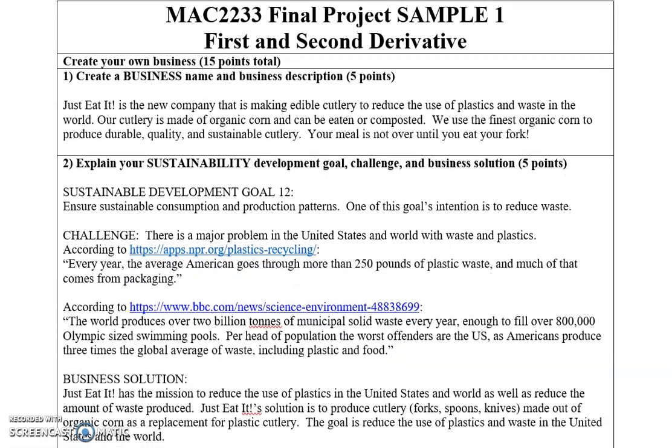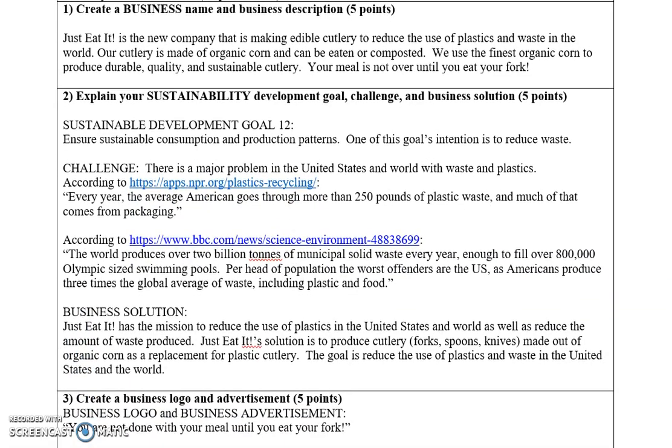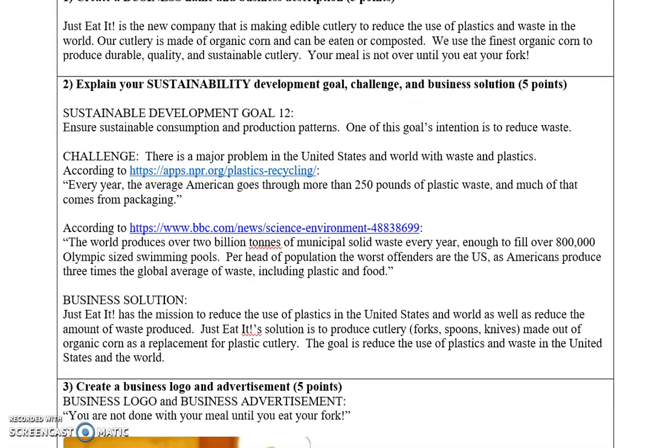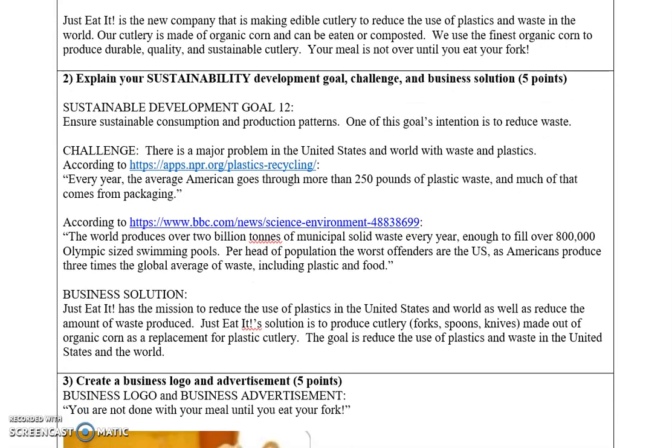And I tied it to Sustainability Development Goal number 12, which is ensure sustainable consumption and production patterns. One of the goal's intentions is to reduce waste. The challenge is there's a major problem in the United States and world with waste and plastics.